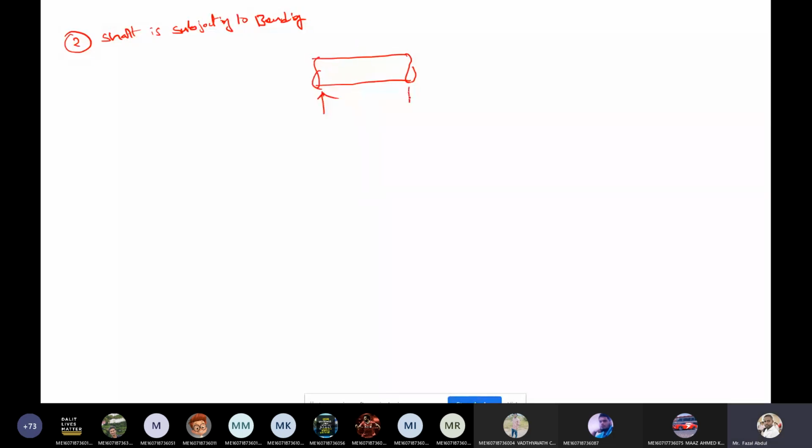These two represent the reactions when the shaft has two ends with two wheels.